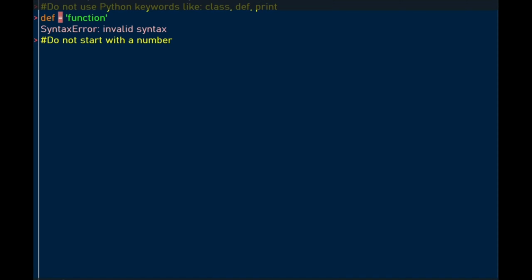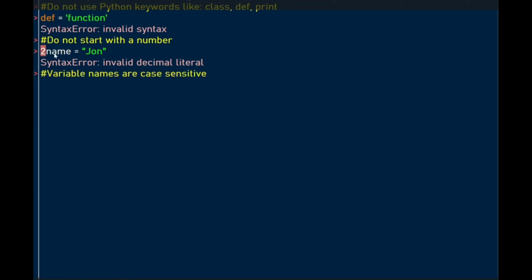The second rule is do not start with a number when naming a variable in Python. When you try to do that, the program will generate an error. In this case, we have 2 in front of the variable name, and then we get a syntax error.